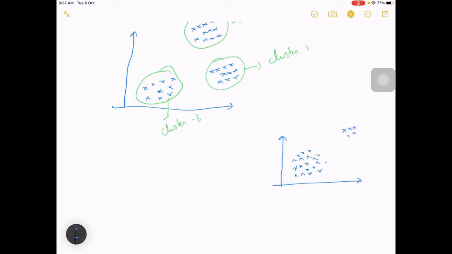So from this, what we can identify is that this is one cluster and this is a different cluster. So this can be one use case, and then we can observe a few people here and see if it is really abnormal. Then we can say that all these consumers can be abnormal consumers.